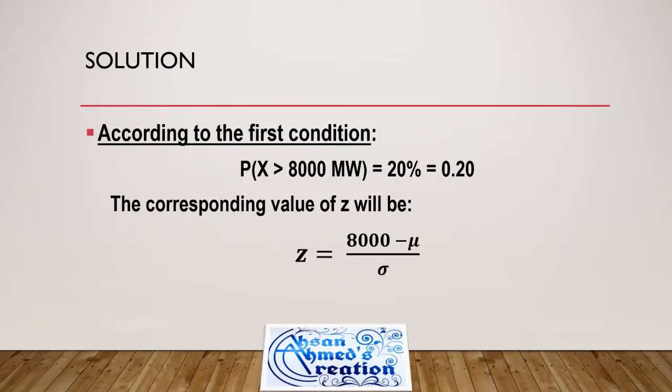According to the first condition, x is greater than 8,000 megawatt, 20% of the time. So the corresponding value of z will be z equals 8,000 minus mu over sigma. It comes from z equals x minus mu over sigma, and here is our z and here is our x.